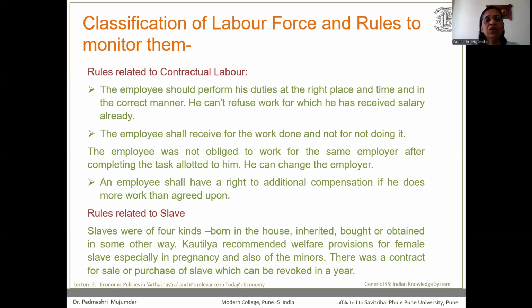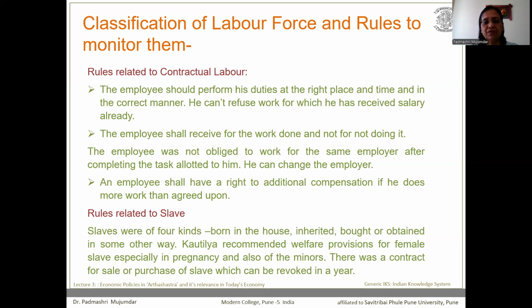A contract employee shall have a right to additional compensation if he does more work than agreed upon in the contract. Now, another category was the category of a slave. Slaves were of four kinds. Either they were born in the house, inherited, or bought, that is purchased, or obtained in some other way.